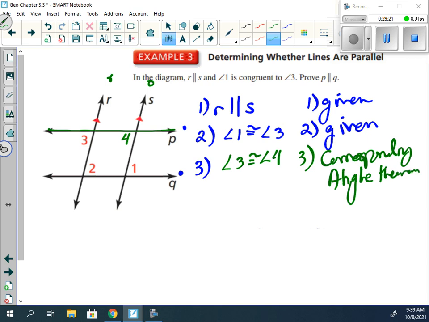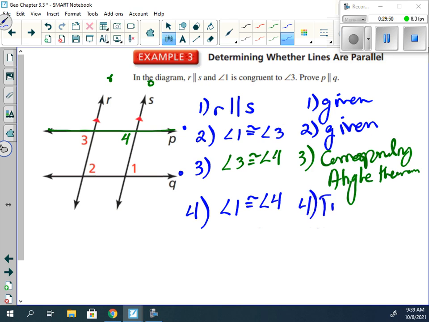The corresponding angle theorem says if two parallel lines are cut by a transversal, then the corresponding angles are congruent, and that's what we have, yes? Wait a minute. In step 2, I said 1 is congruent to 3. That's what we were given. We just said 3 is congruent to 4. So that means I can say angle 1 is congruent to angle 4.